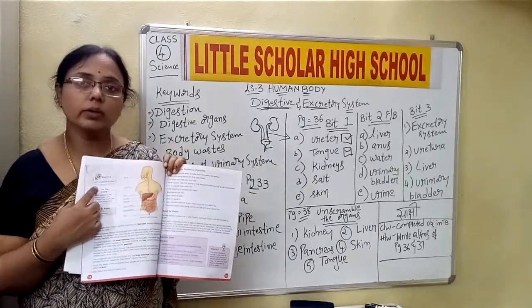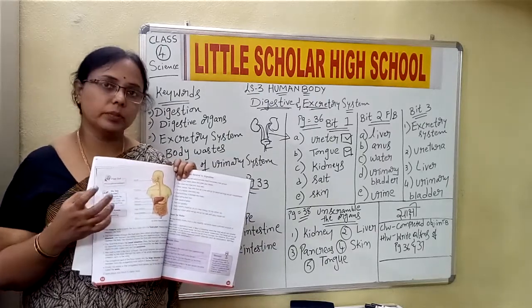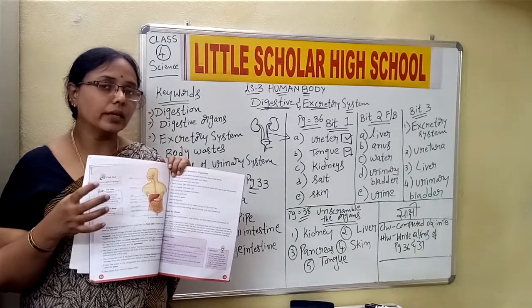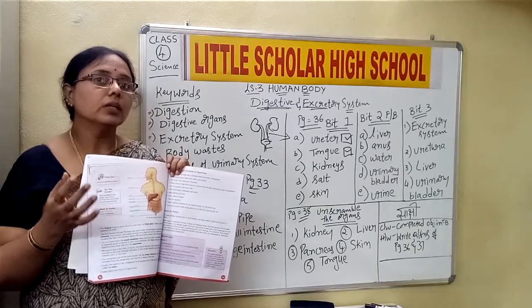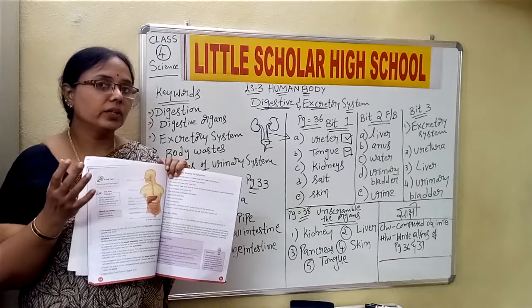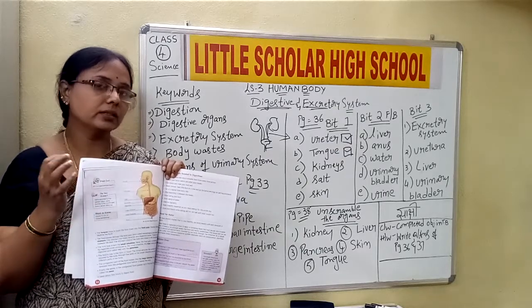A gastroenterologist is a person who has good knowledge of the digestive system and its problems, that is the stomach, intestines and the liver.